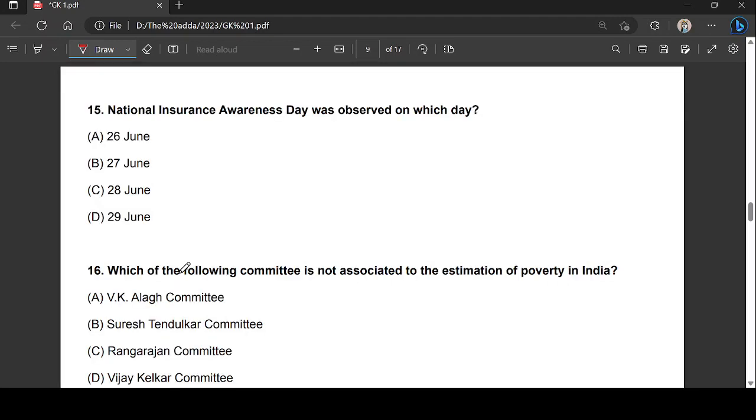The National Insurance Awareness Day was observed on which date? The right answer is C, that is 28th June. This day is observed on 28th June on an annual basis. The day seeks to make people aware of the several benefits of investing in an insurance policy or plan.